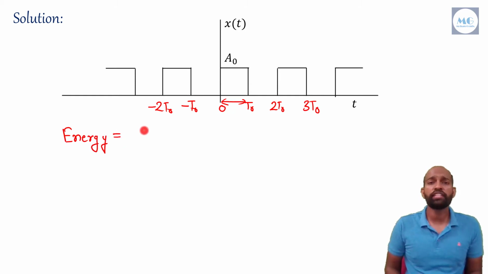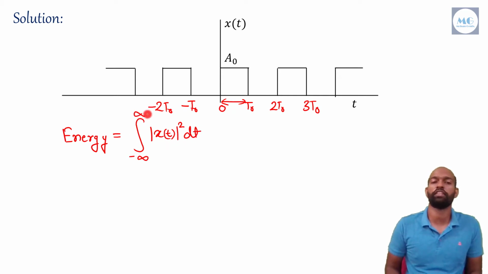From our previous lecture, we already know the formula for energy is the integration of mod of x(t) squared dt from minus infinity to plus infinity. To calculate this, by seeing this x(t) signal, we can say that it is a number of pulses.